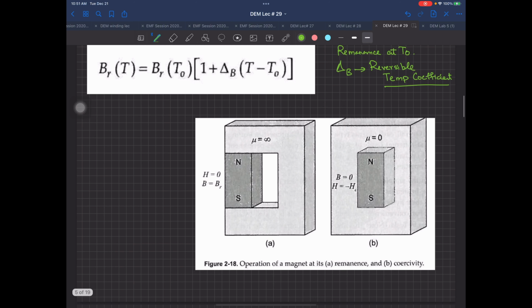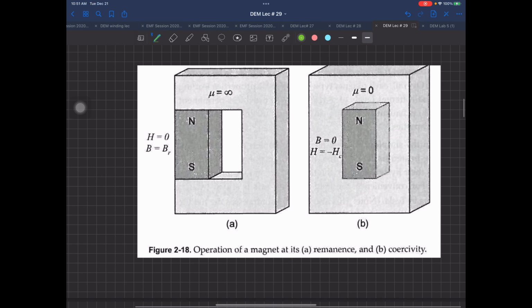And if you want to find out your remanence, okay, you want to find the remanence of your magnet, put that magnet inside some material which has approximately infinite permeability, which means you are now having H equal to 0.